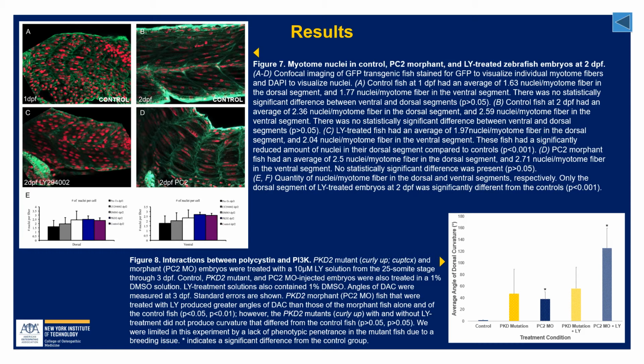In Figure 8, we treated PKD mutant and morphant fish with LY to assess any potential interactions between polycystin and PI3K. The PC2 morphant fish treated with LY produced greater angles of dorsal axis curvature than those of both the morphant fish alone and of the control fish. However, the PC2 mutants, both with and without LY treatment, did not produce curvature that differed from the control fish. We were limited here by a lack of phenotypic penetrance in a mutant fish due to an issue with the fish breeding.